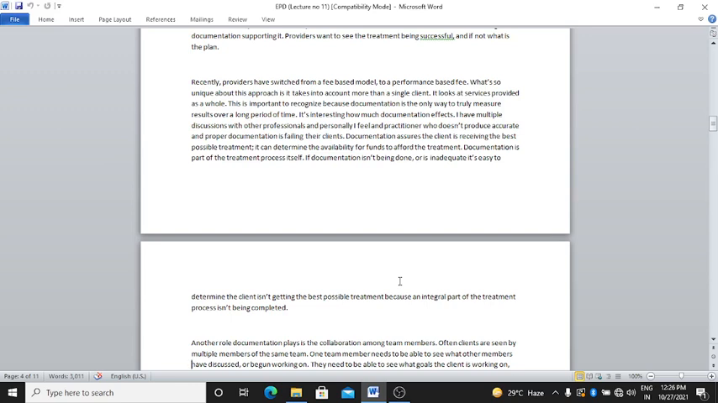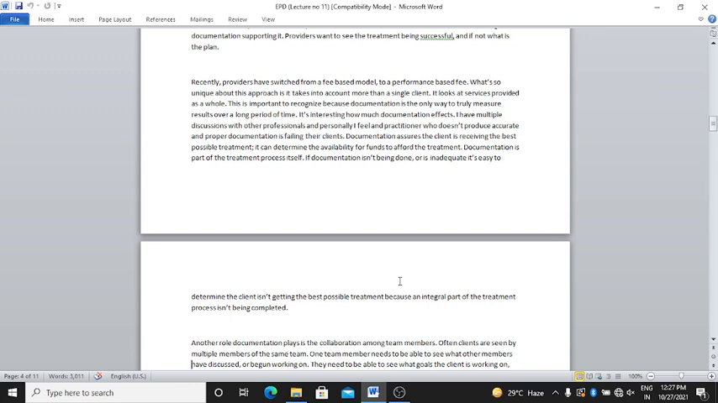I have had multiple discussions with other professionals, and personally I feel that practitioners who do not produce accurate and proper documentation are failing their clients. Okay? Documentation assures the client is receiving the best possible treatment. It can determine the availability of funds to afford the treatment. Documentation is part of the treatment process itself.